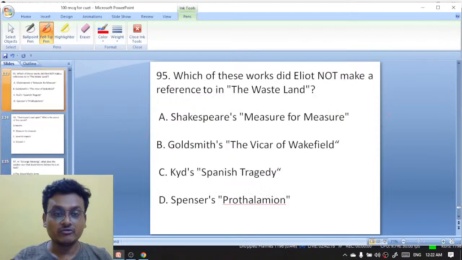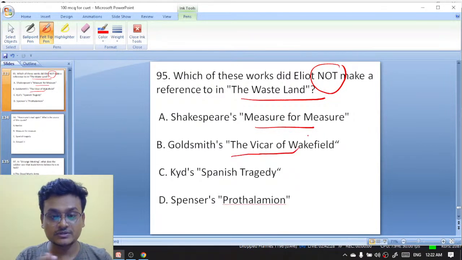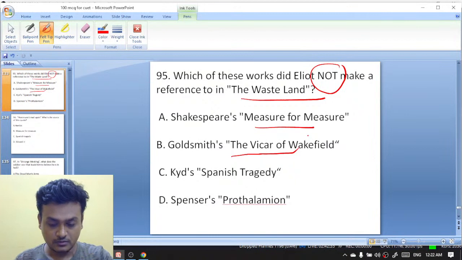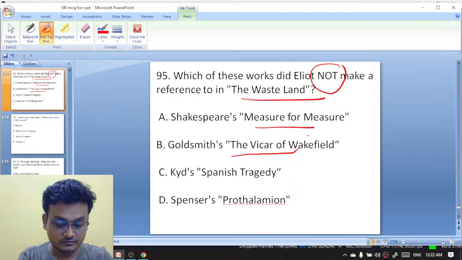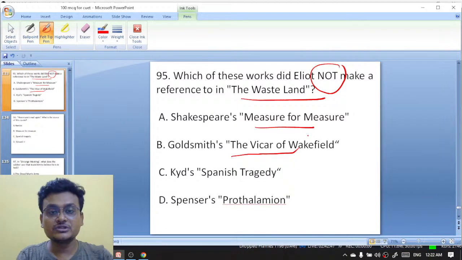Which of these works did Eliot not make reference to in The Waste Land? Shakespeare's Measure for Measure, Oliver Goldsmith's The Vicar of Wakefield, Keats, Spanish Tragedy, Spenser's Prothalamion. Which of these works did Eliot not make reference to?